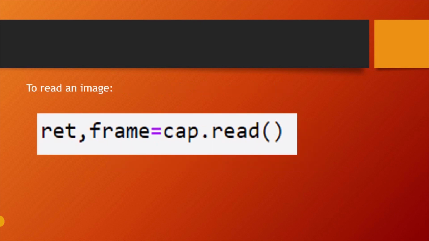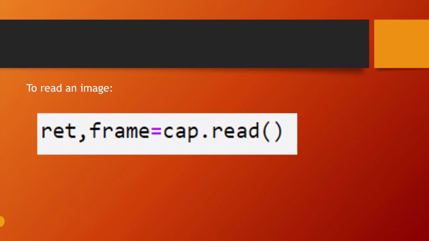It will return two values, ret and frame. Ret is the return value, or boolean value. If your camera is able to read an image, ret will be 1, and if not, ret will be 0. And what is frame? Frame is nothing but the matrix of your image. So you have to write cap.read to read your image.